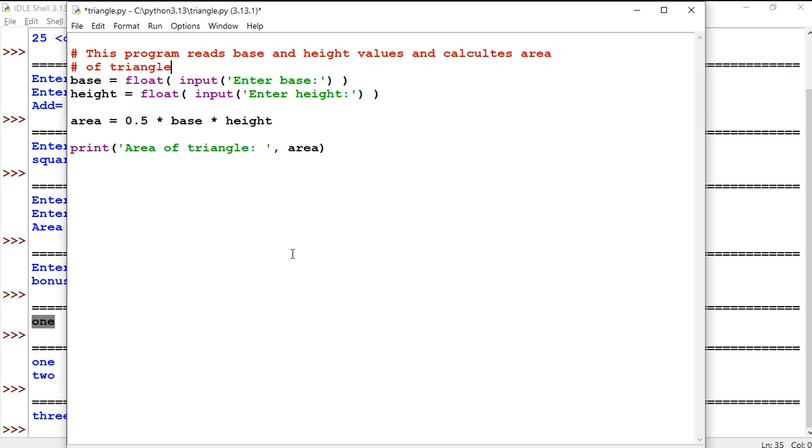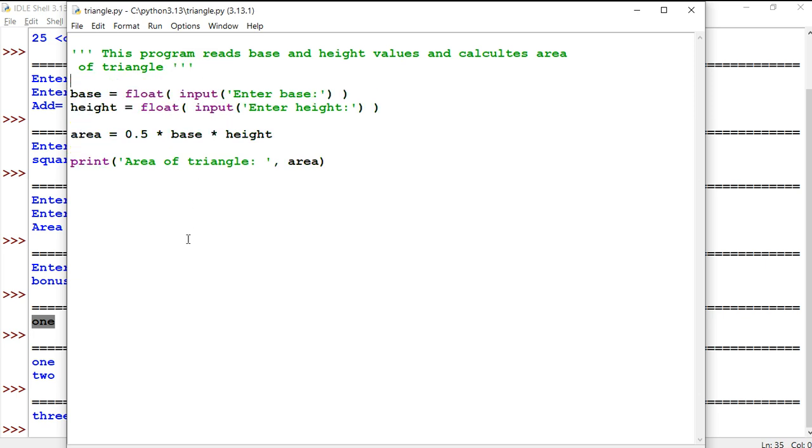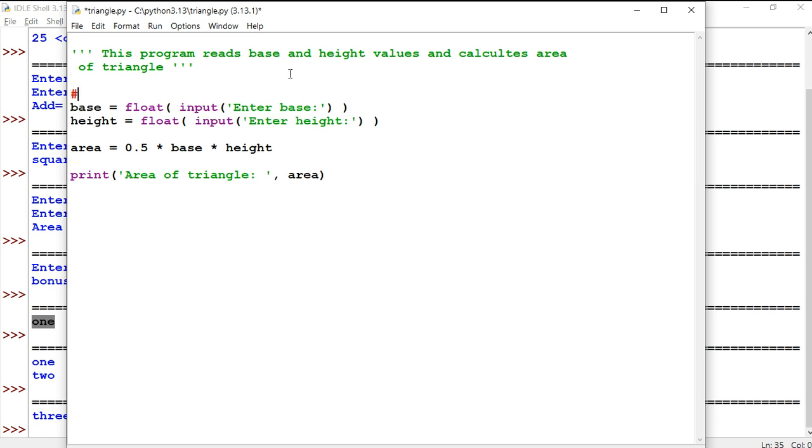Area of a triangle. If you want, you can also put it as a 2 line comment. You can use 2 hashes, or you can use the triple quotes here, and this one I can delete. I can write here like this, multi-line comments. And here I can write a single line comment: reads values for base and height.